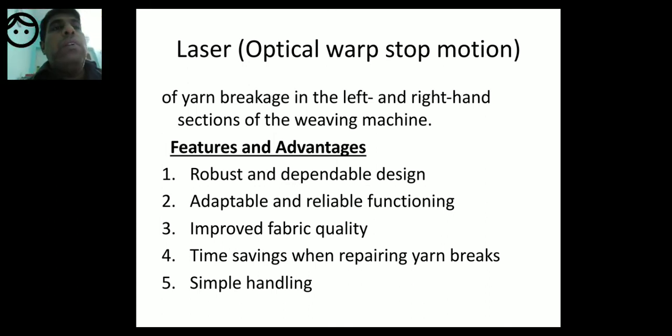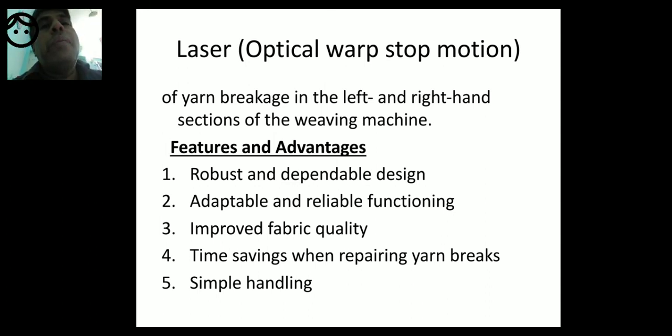So my friends, we have studied mechanical warp stop motion, electrical warp stop motion, and optical warp stop motion. All of them are warp stop motions. We need drop wires, which are useful for finding out the warp breakage, and there are open type and closed type drop wires.